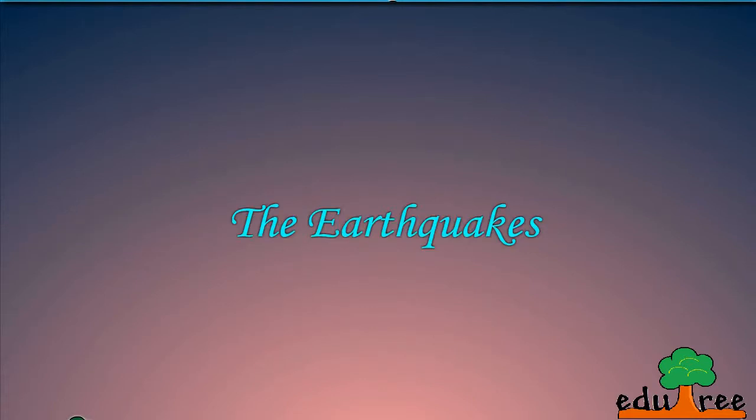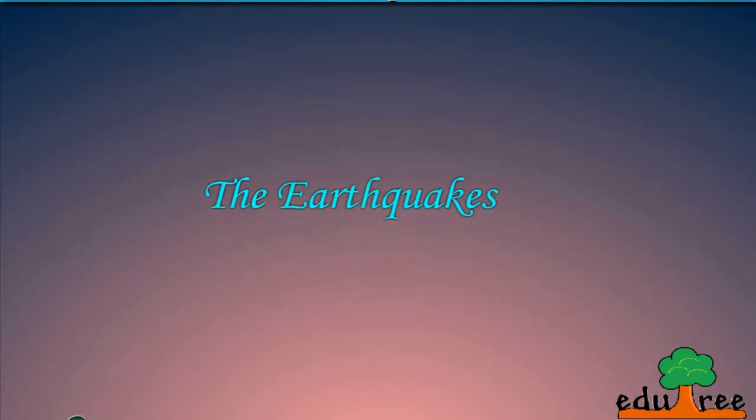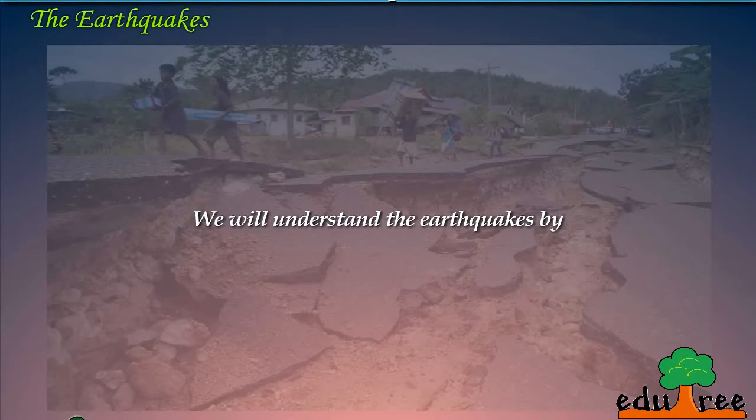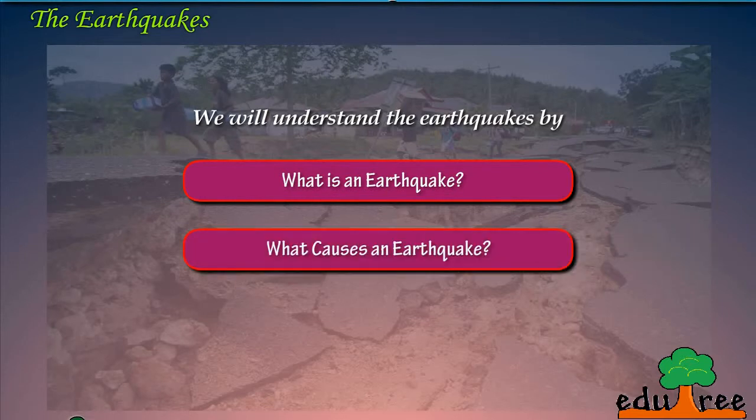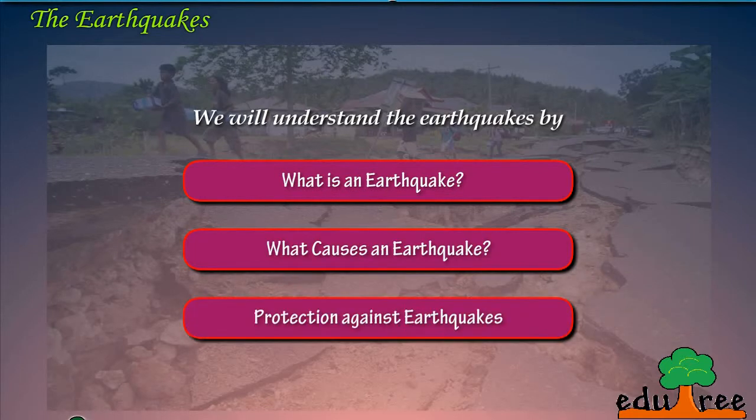The earthquakes. We will understand the earthquakes by: what is an earthquake? What causes an earthquake? Protection against earthquakes.